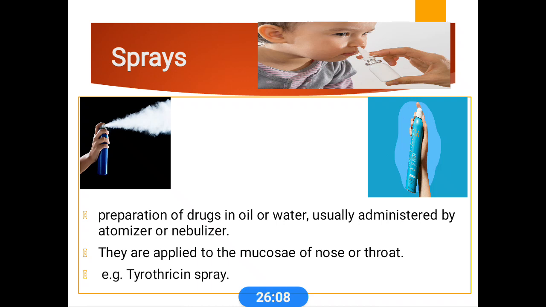Okay. Now we have discussed some important and most commonly used dosage forms. Okay, thank you.